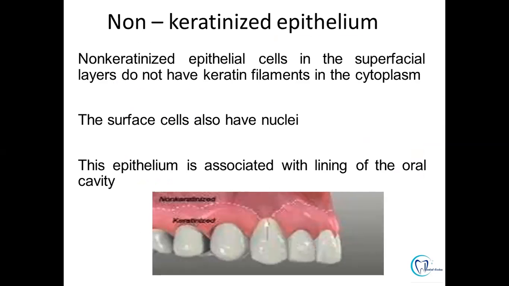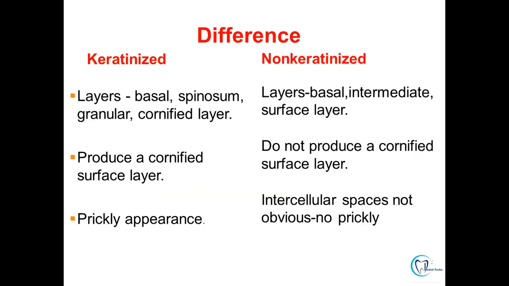Now, starting with the non-keratinized epithelium, the epithelial cells in the superficial layer do not have keratin filaments. That is why they are known as non-keratinized. The surface layer cells also have nuclei, whereas in keratinized epithelium, in the orthokeratinized there was absence of nuclei, and in the parakeratinized there were shrunken or pycnotic nuclei. The epithelium is associated with the lining of the oral cavity.